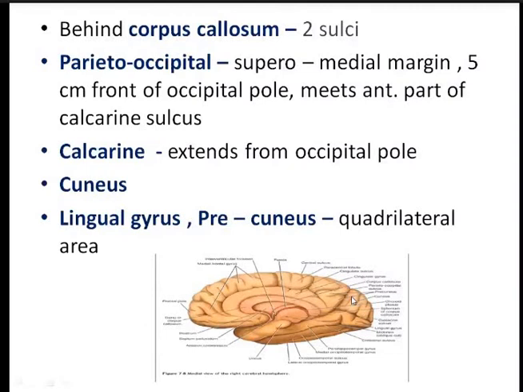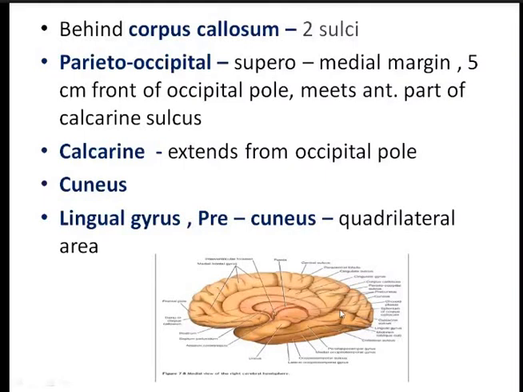Now the triangular area between the parieto-occipital sulcus and the calcarine sulcus is known as the cuneus. And the cortex which lies below the calcarine sulcus is known as the lingual gyrus.